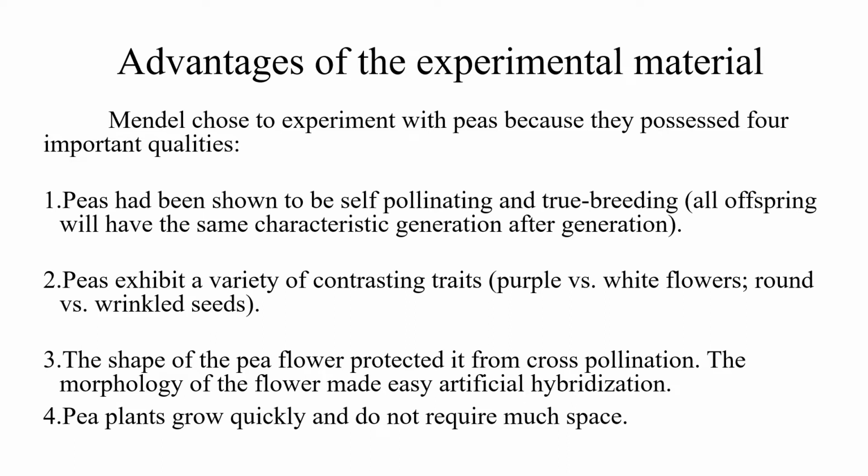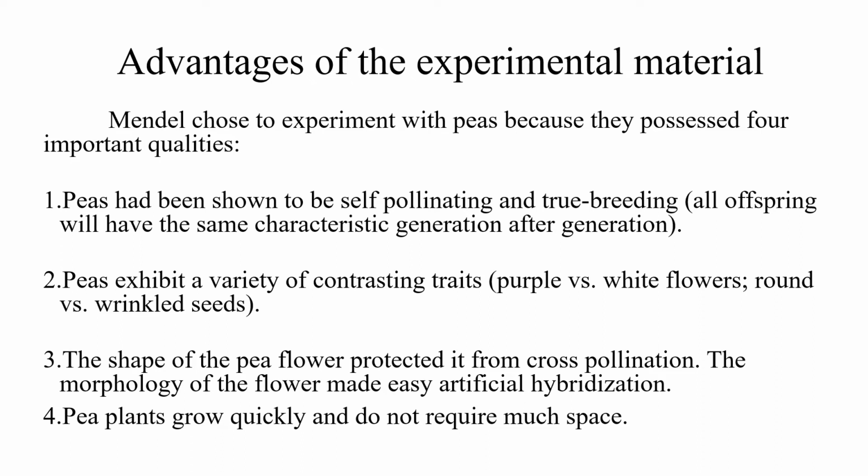As I have told you in the earlier slide, advantages of the experimental material was one of the main reasons for Mendel's success. Let us see what are the advantages of the garden pea plant which led to Mendel's success. The garden pea plants are self-pollinating plants, which resulted in the production of true breeding plants. That is, the plants produced will be exact replicas of their parents. All offsprings will have the same character generation after generation.